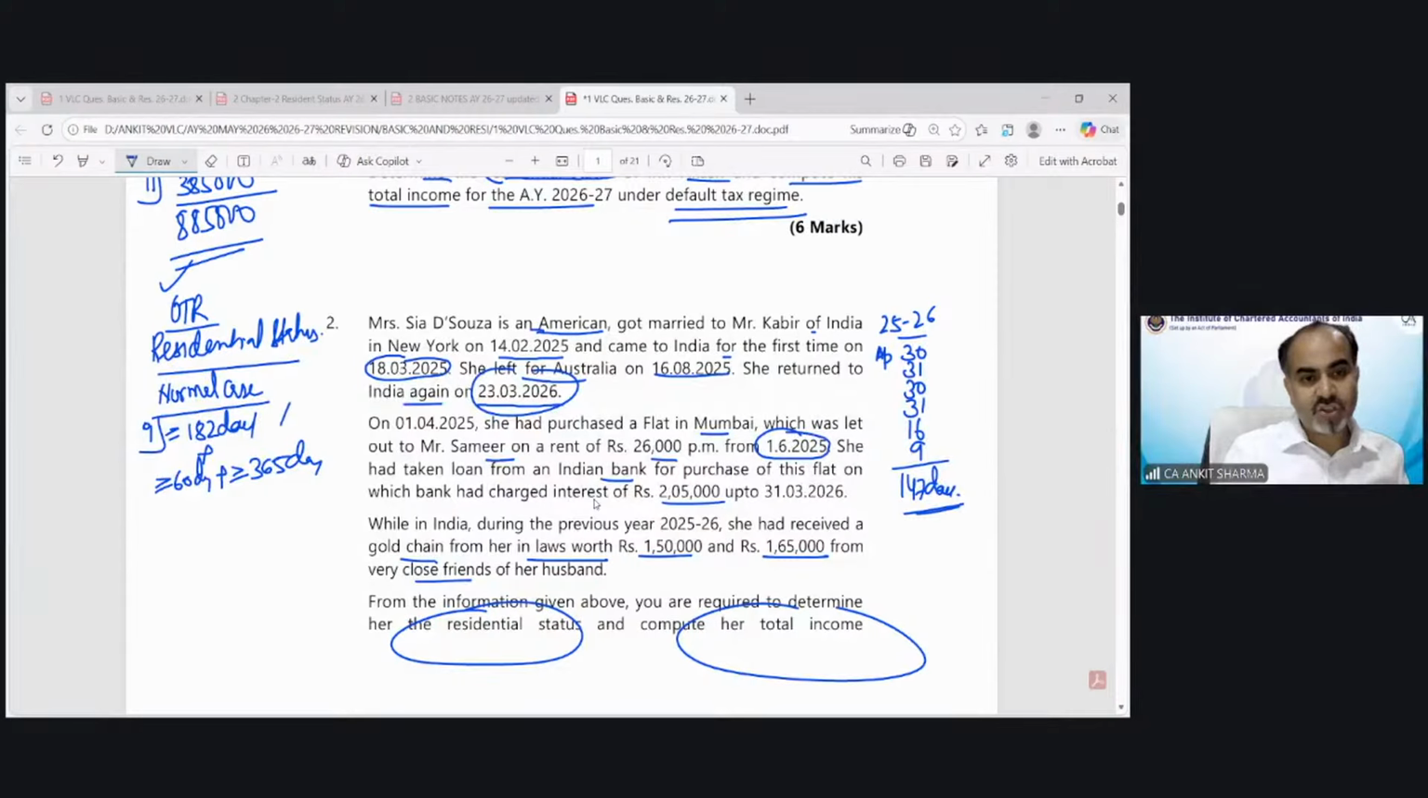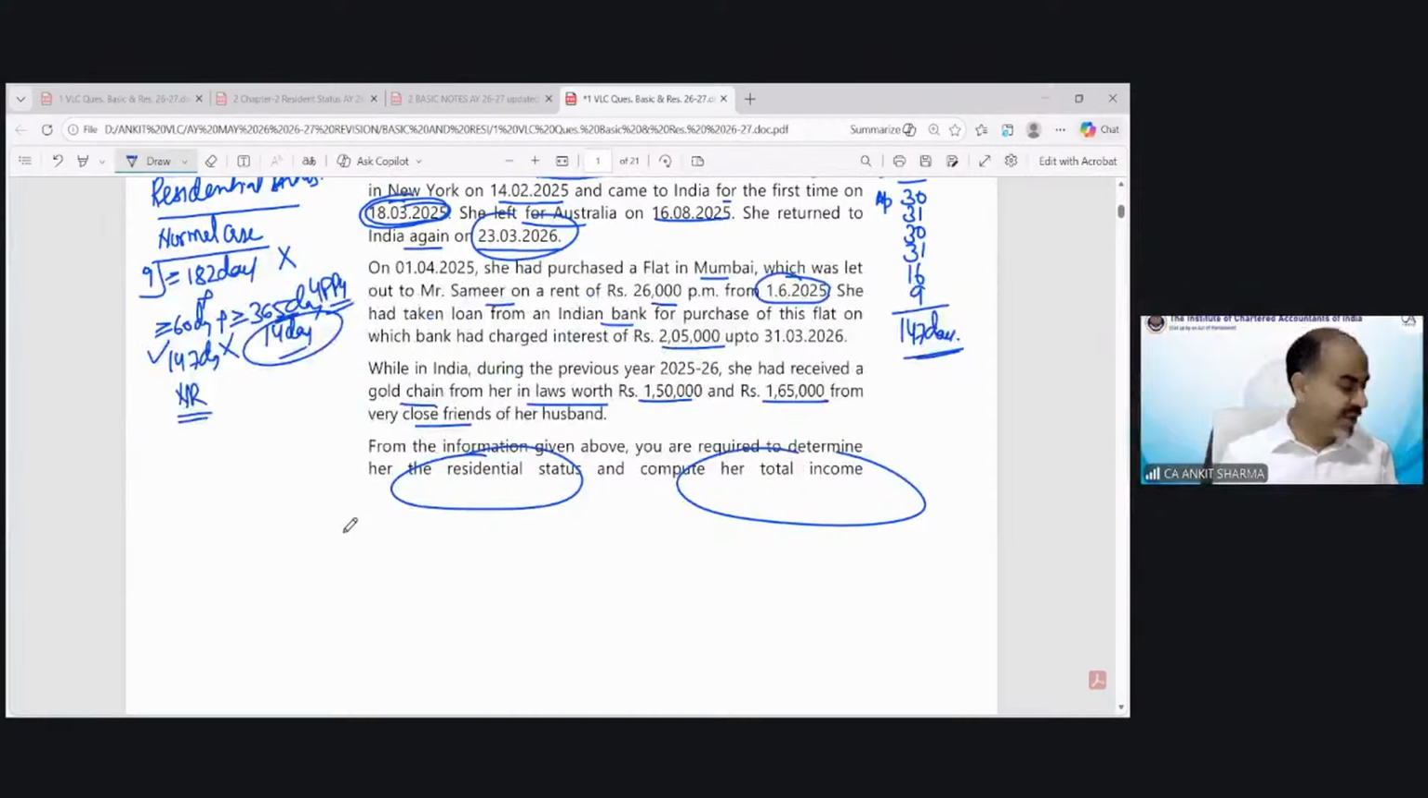Now you can see she does not fulfill this condition. She fulfilled this condition, 147 days she was in India, but she first came to India on 18th March 2025. So only 14 days she was in India in the preceding previous year. So she does not fulfill this condition, does not fulfill this condition. And we are not bothered about the deemed resident concept, because we are finding out the normal case over here. So she would become a non-resident, and because she is a non-resident, now we have to find out the income.